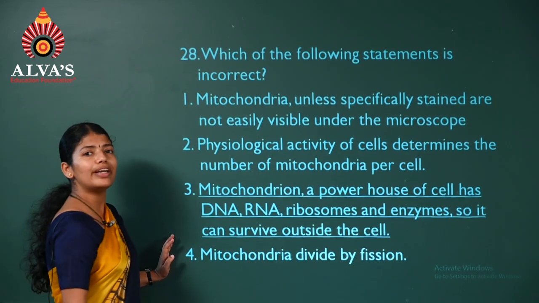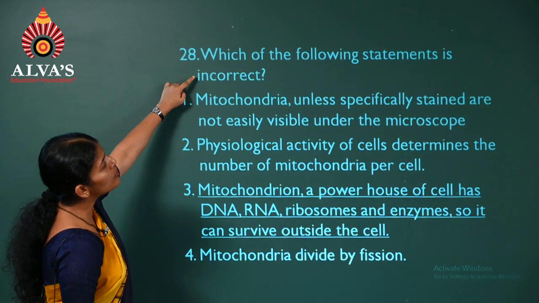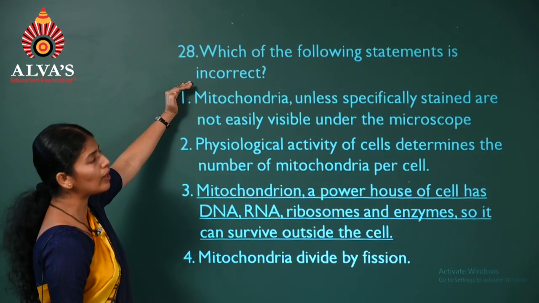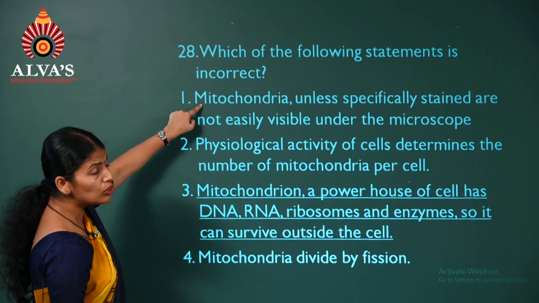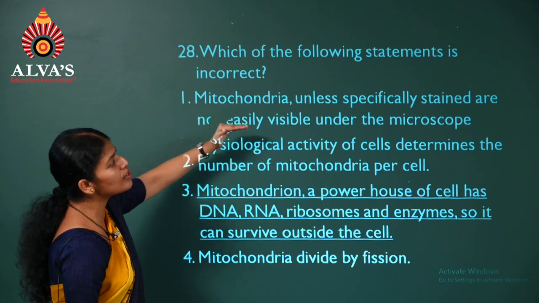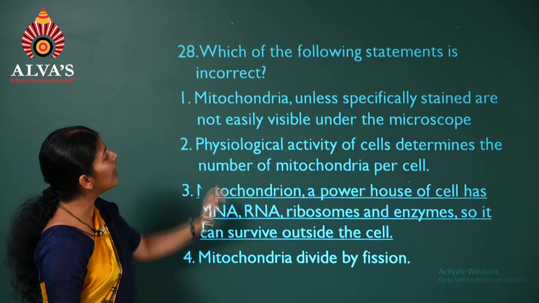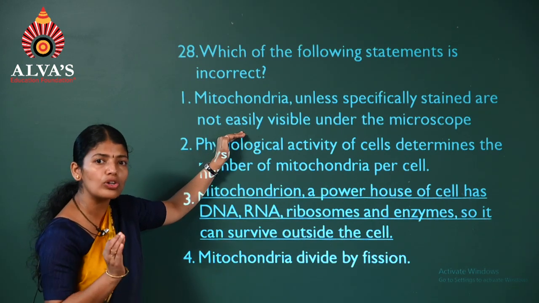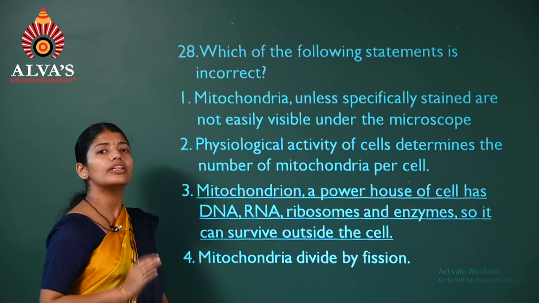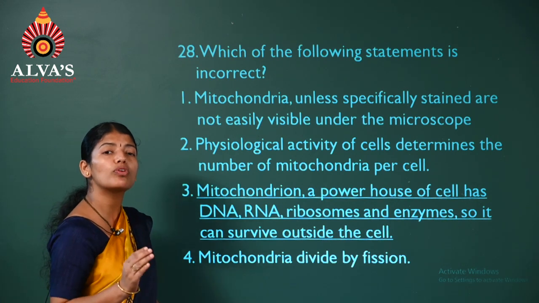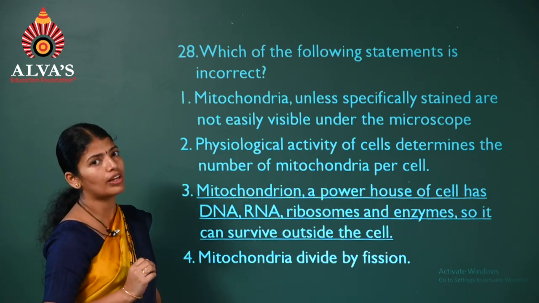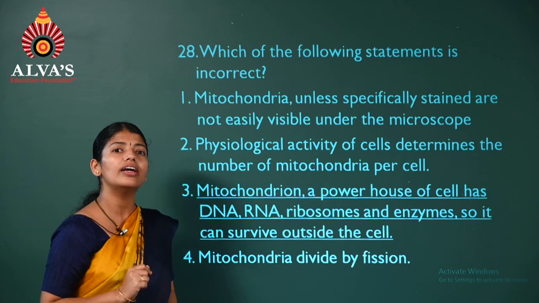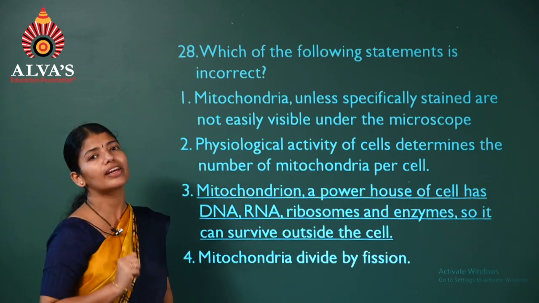Question number 28. Which of the following statements is incorrect? We'll have to see. Mitochondria, unless specifically stained, are not easily visible. Have you come across this statement? Yes, they need to be used with a specific stain. Can you tell me the name of that stain? It is Janus green.